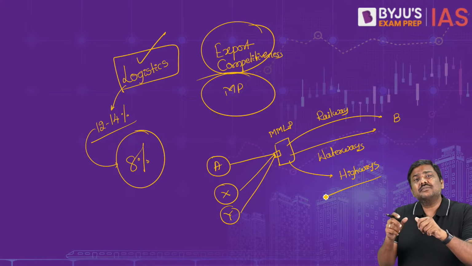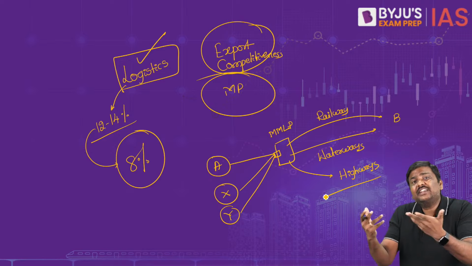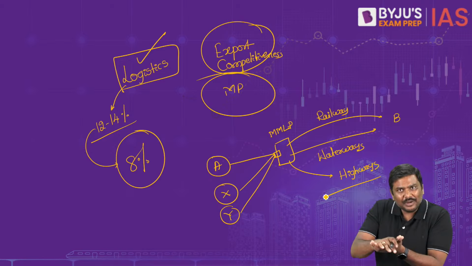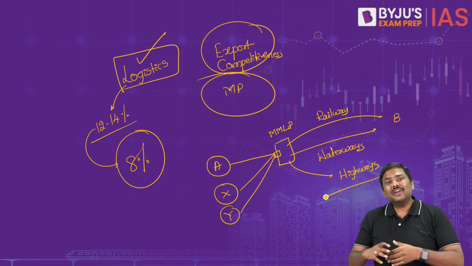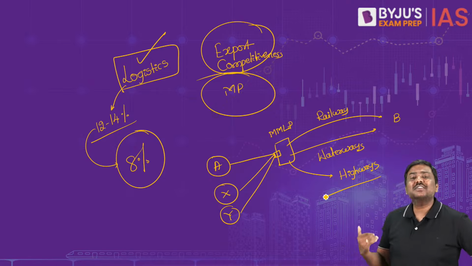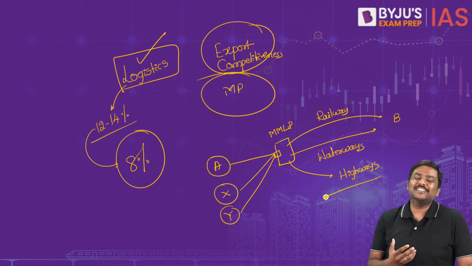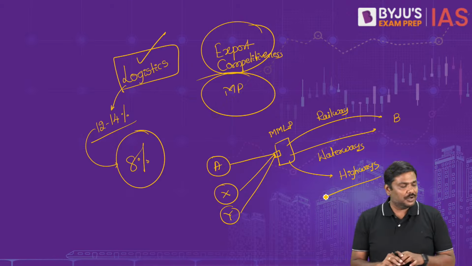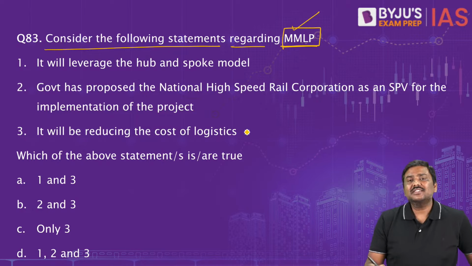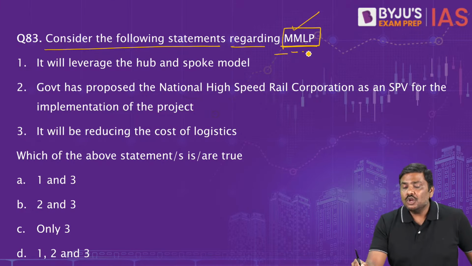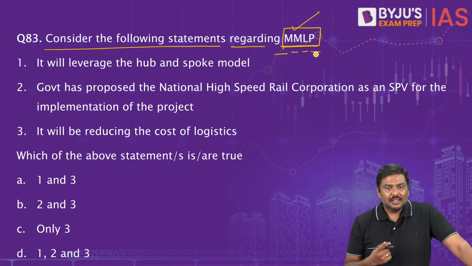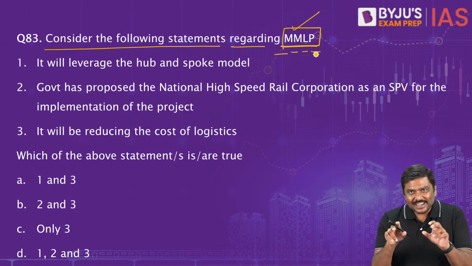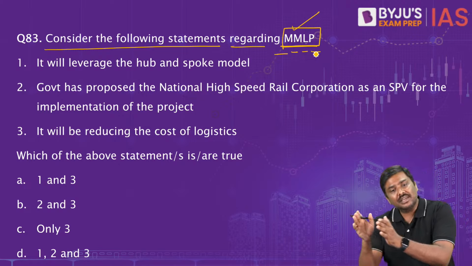What is the most effective methodology so that the cost of transportation automatically will come down. And because we are using multiple modes of transportation, look at the name of this, multimodal logistics park. That is the reason why this is called as MMLP.